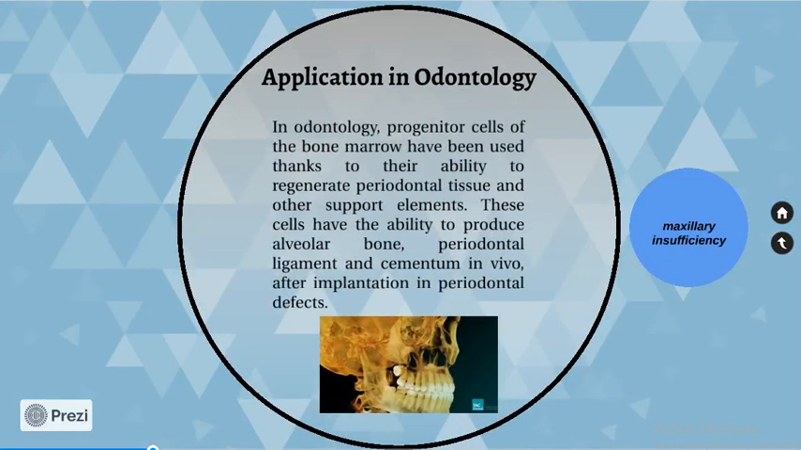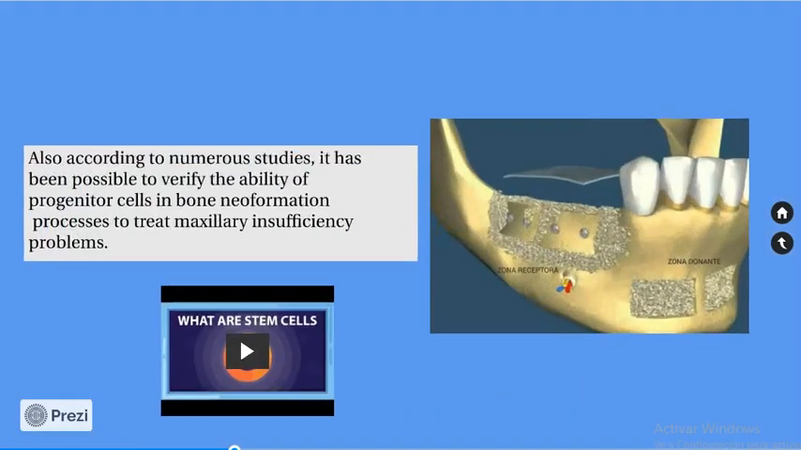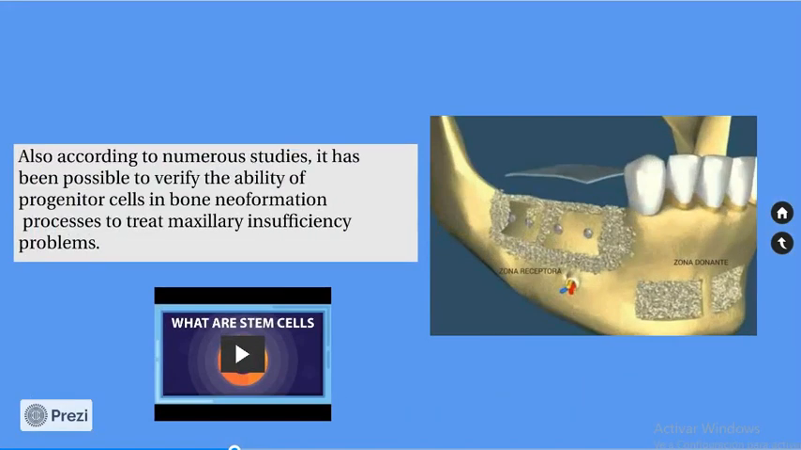The application in oncology. In oncology, progenitor cells of the bone marrow have been used thanks to their ability to regenerate periodontal tissue and other support elements. These cells have the ability to produce alveolar bone, periodontal ligament, and cementum in vivo, after implantation in periodontal defects. Other application is in the maxillary insufficiency. Also, according to numerous studies, it has been possible to verify the ability of the progenitor cells in bone formation process to treat maxillary insufficiency problems.